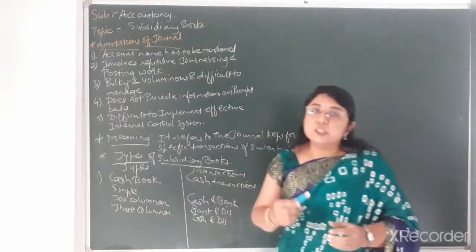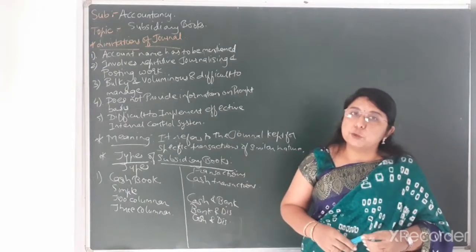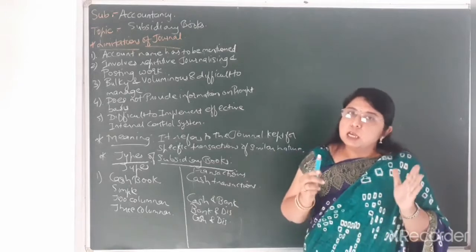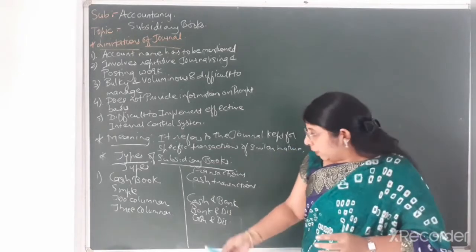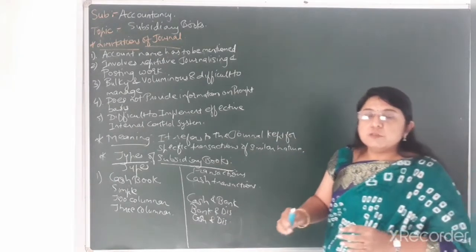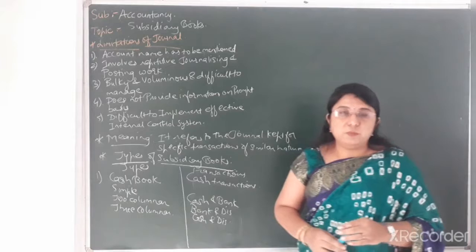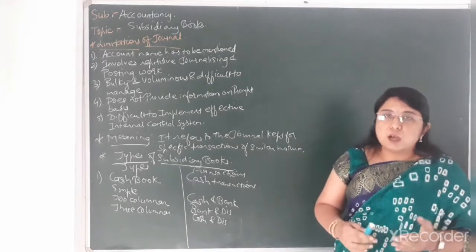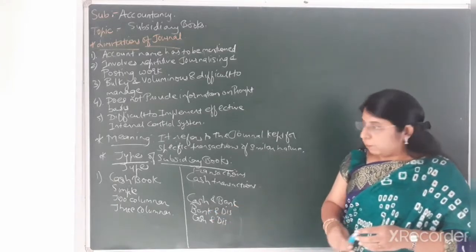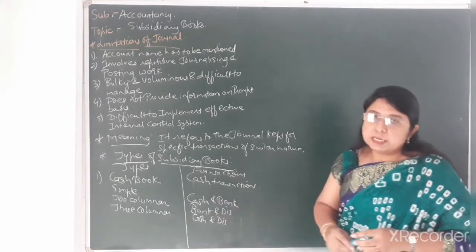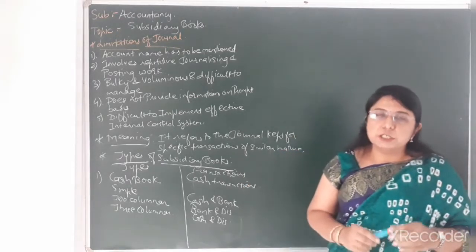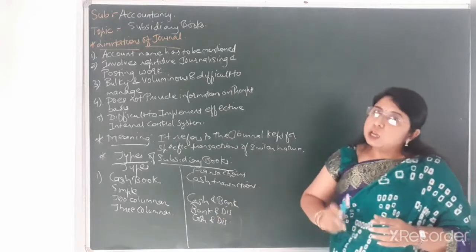You have to decide which type of two columnar cash book you have to prepare. If transactions related to cash and discount are in the question, then you prepare cash and discount columns. If transactions related to bank and discount, meaning transactions through cheque and discount, are there, then you prepare bank and discount columns. And if only cash and bank transactions are given, meaning cash transactions and transactions with cheque, then you prepare cash and bank columns in the two columnar cash book.